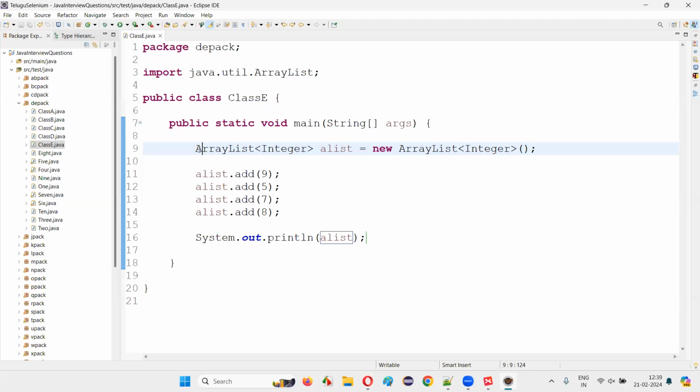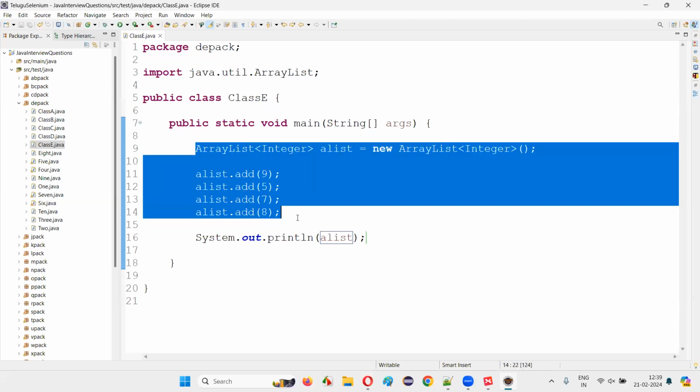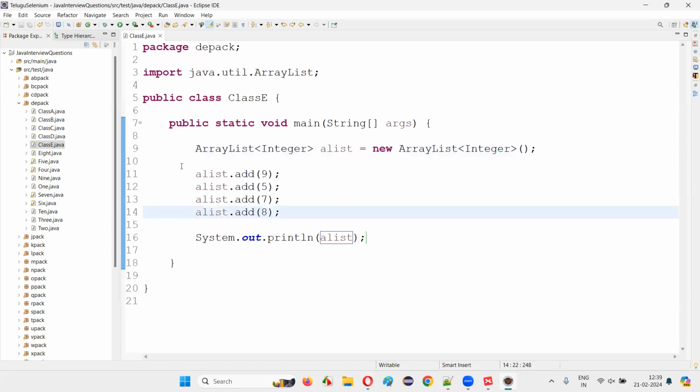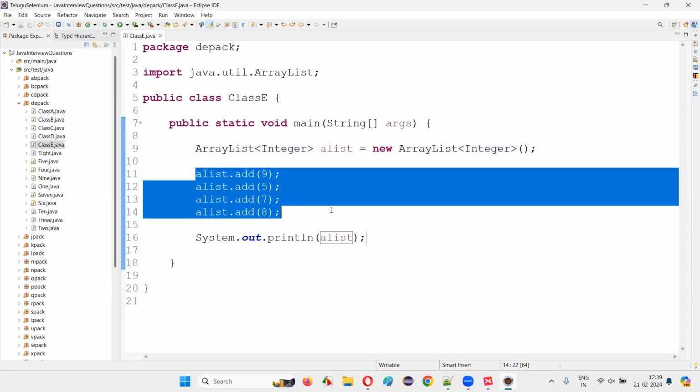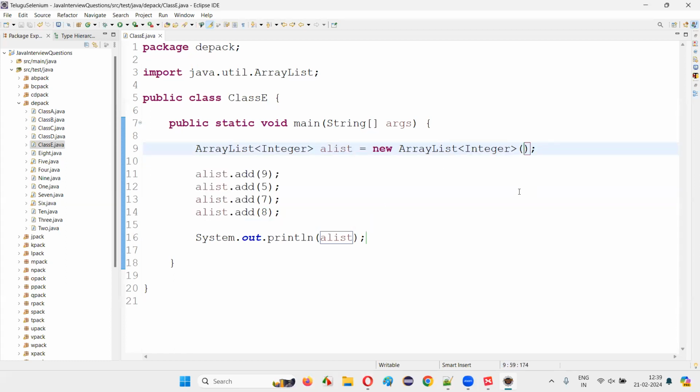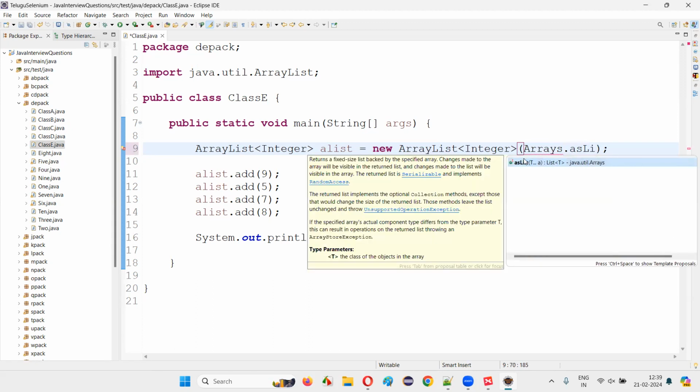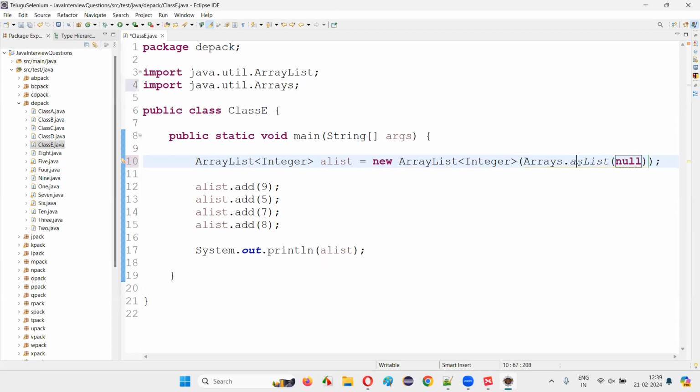Now, what if I don't want to go with the normal way of initializing this ArrayList, which requires more lines of code? I would like to reduce these 11 to 14 lines. I don't want to write these extra lines. For that, inside this constructor, I would use a predefined class known as the Arrays class dot asList. I have to call a predefined static method of the Arrays class known as asList.